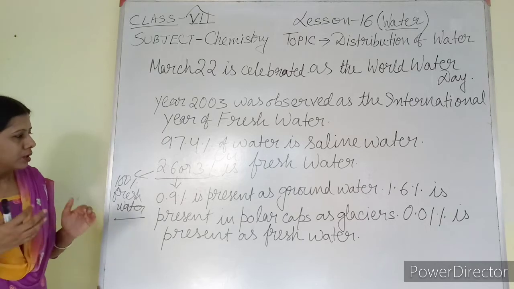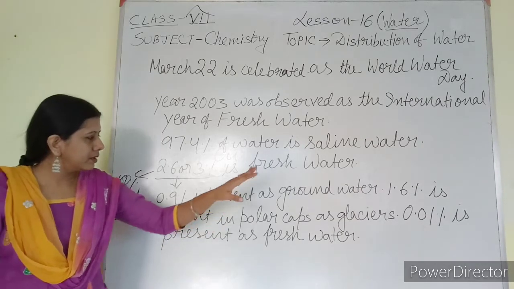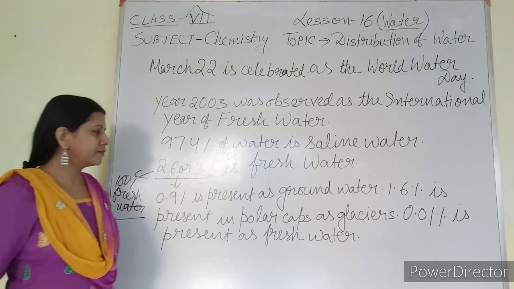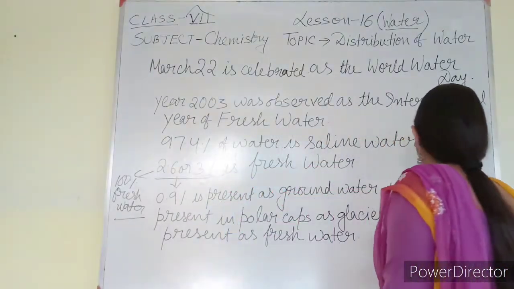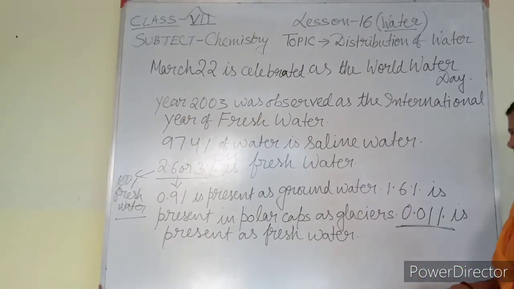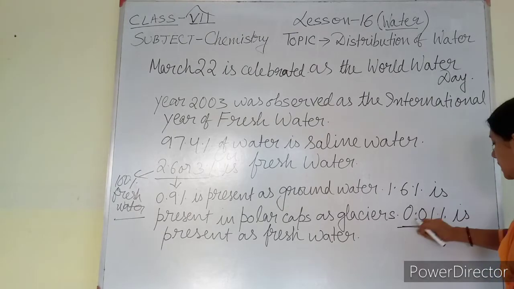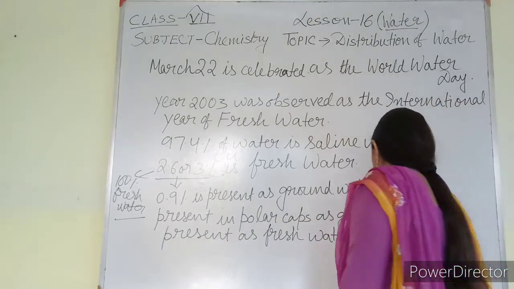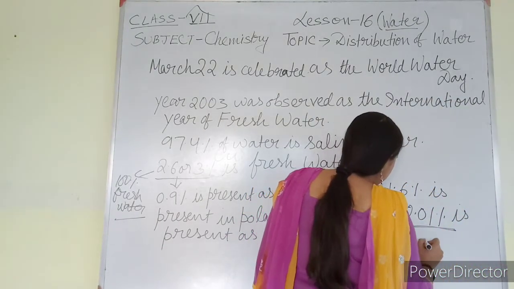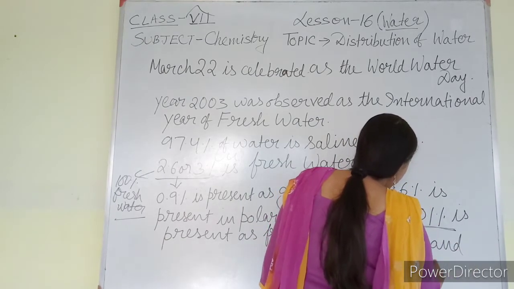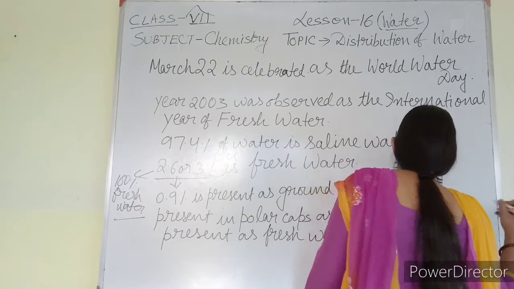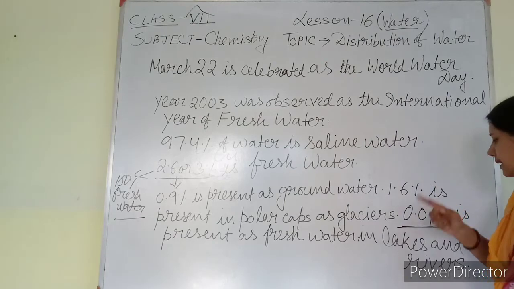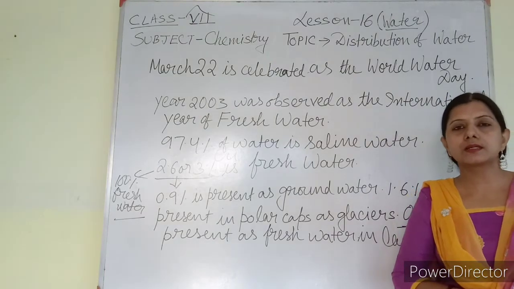Is it possible? So after 0.9 and 1.6%, whatever is left, the left amount is 0.01%. This is so small in amount. This amount is present as fresh water for us in lakes and rivers. In lakes and rivers or ponds, this 0.01% of water is available. So it seems that it is a very small amount of water out of the total water present on the earth.